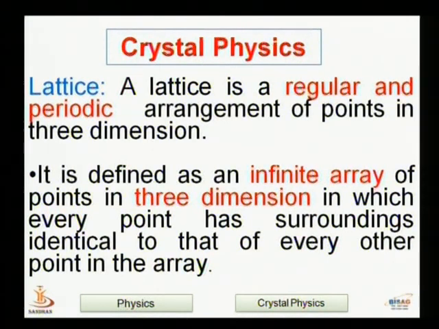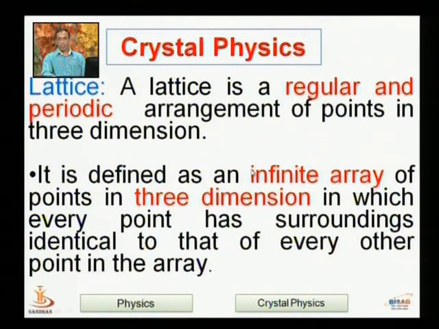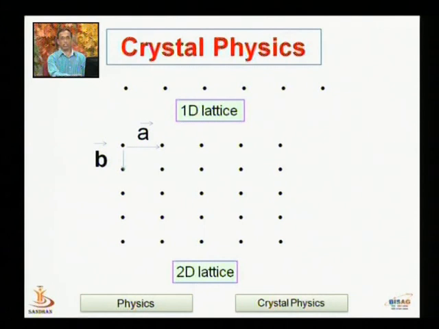First one, lattice. A lattice is a regular and periodic arrangement of points in three dimensions. It is defined as an infinite array of points in three dimensions in which every point has surroundings identical to that of every other point in the lattice. If we consider the arrangement of points in one dimension, this is a one dimensional lattice.